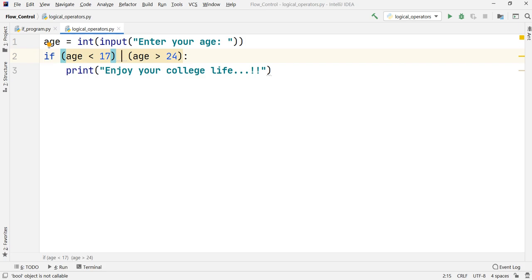Okay, so it will be only following either of the two conditions that we have put right now. Okay, so it will be either less than 17 or greater than 24. So I'll have to put or.